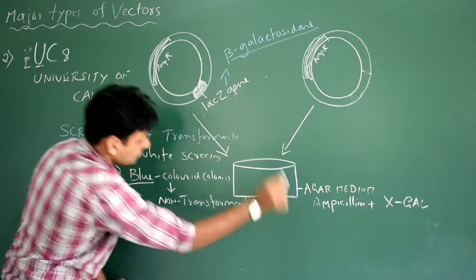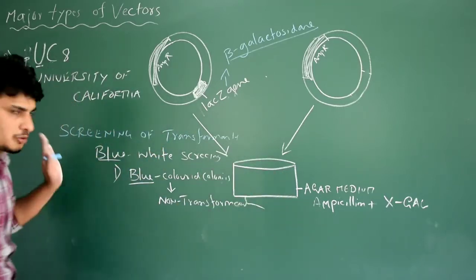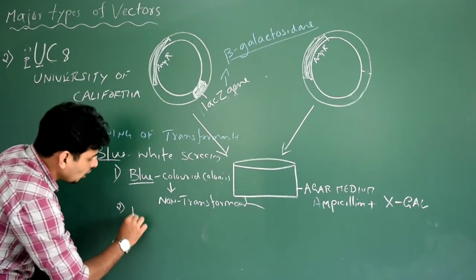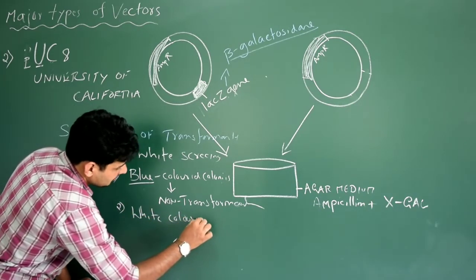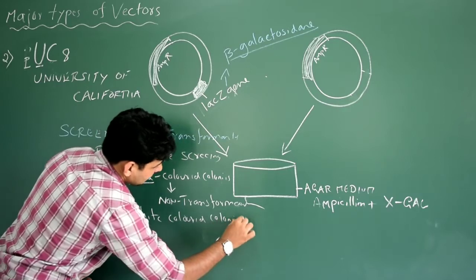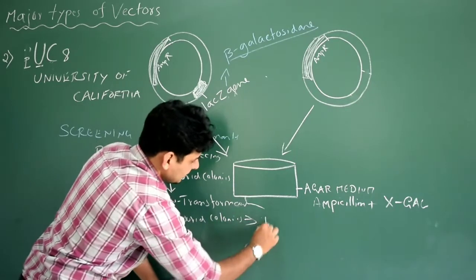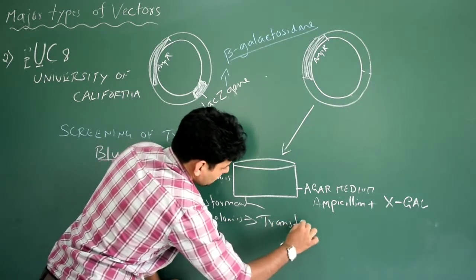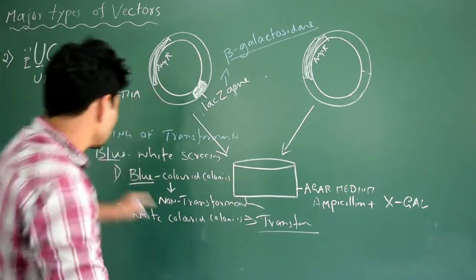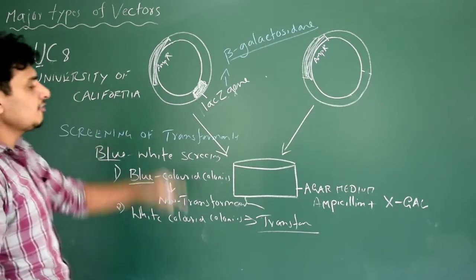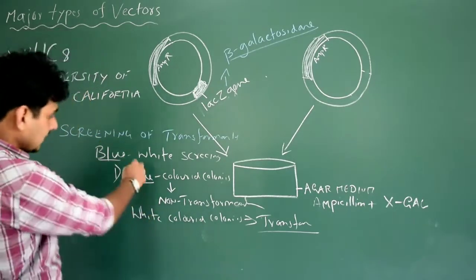If you get white bacterial colonies, white colored colonies, then it is the opposite, that is, containing transformants. That means your experiment is a success. Got it? So this is the selection method. It is called blue-white screening or screening of transformants. Got it?